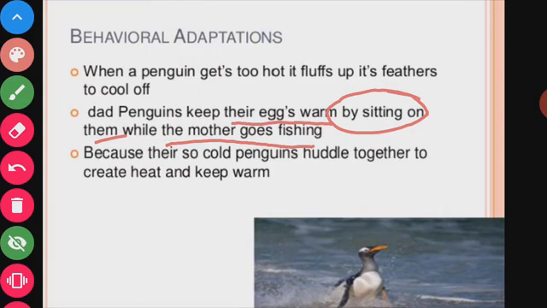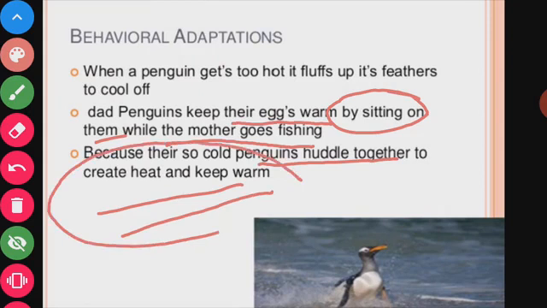Because it is so cold, penguins huddle together to create heat and keep warm.